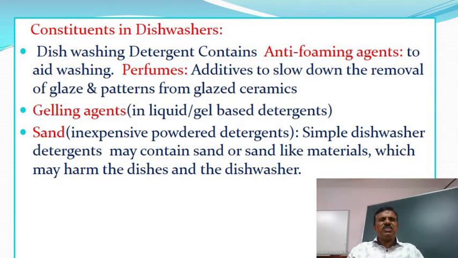Constituents of dishwashers. Dishwashing detergents contain anti-foaming agents to aid washing, perfumes, additives to slow down the removal of glaze and patterns from glazed ceramics, gelling agents, and sand. Simple dishwasher detergents may contain sand or sand-like material which may harm the dishes and the dishwasher.